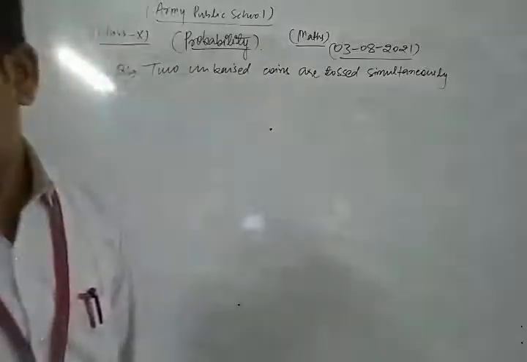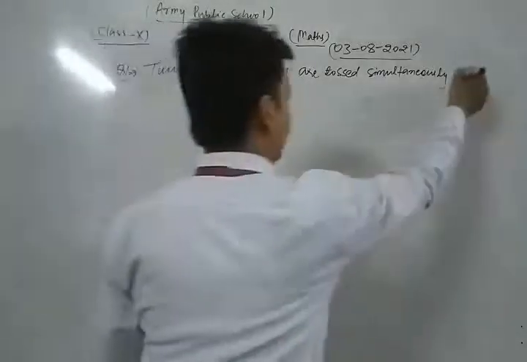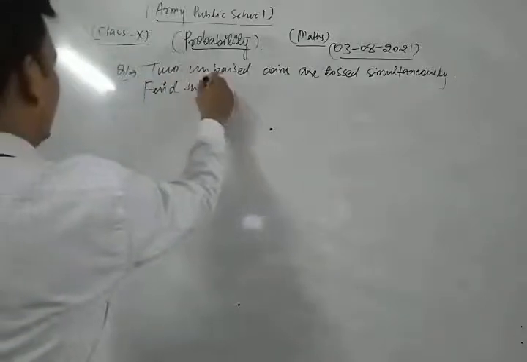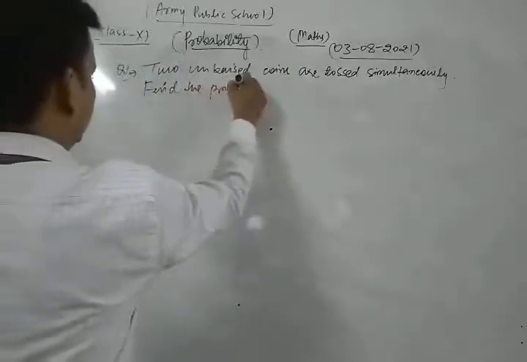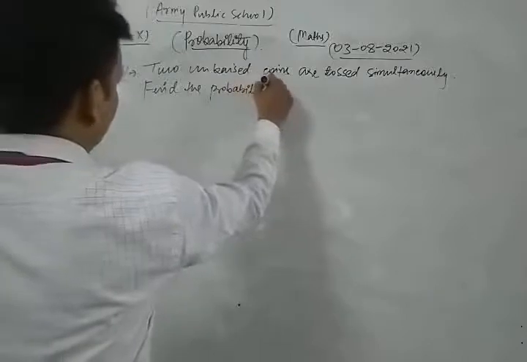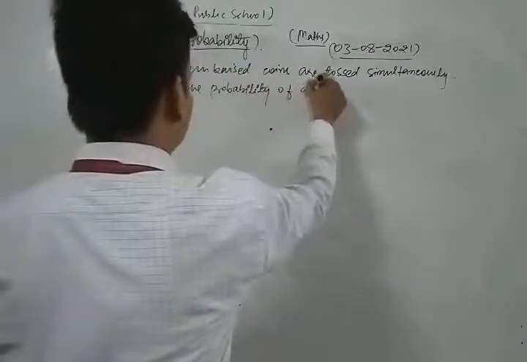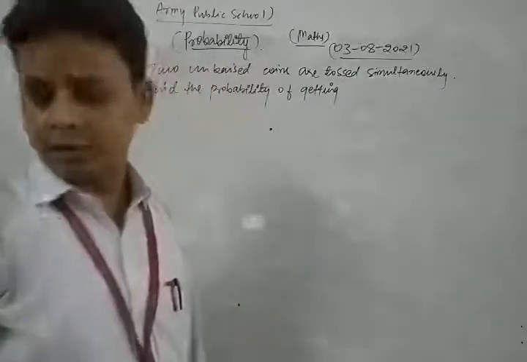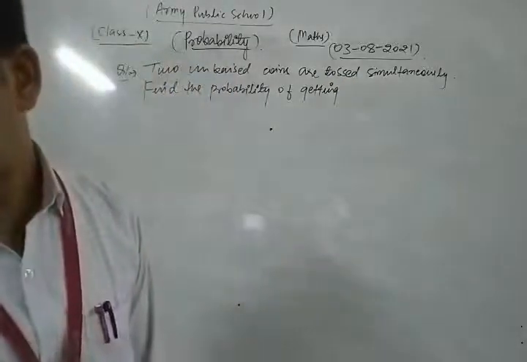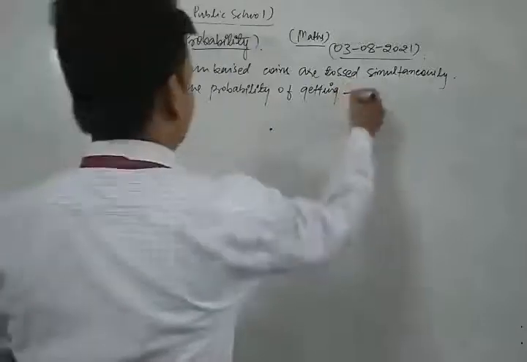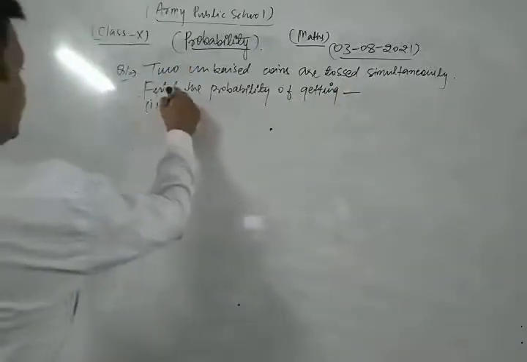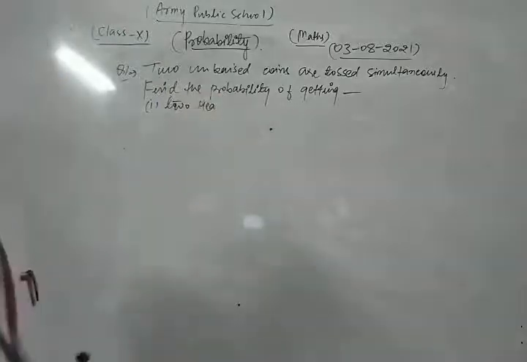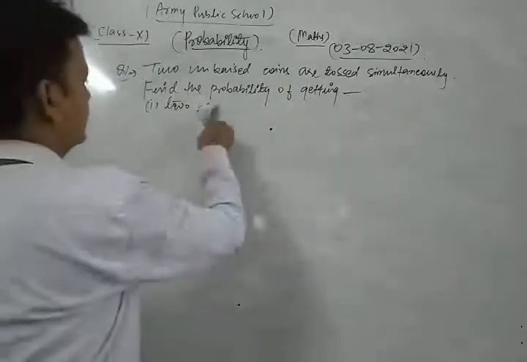Find the probability of getting, first point, two heads.